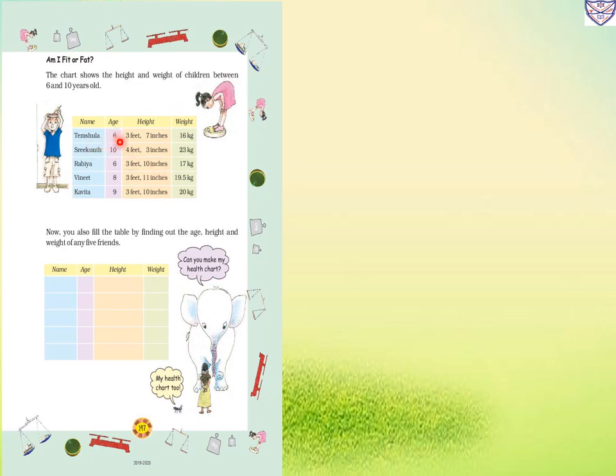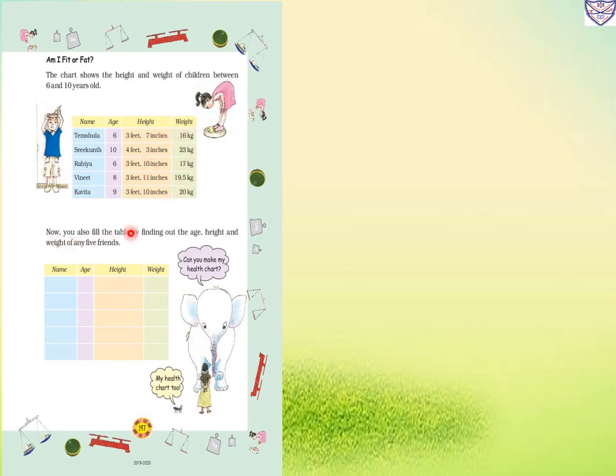Temshula, age 6 years, height is 3 feet 7 inches and weight 16 kg. Then Shrikun, age 10, height 4 feet 3 inches, weight 23 kg. Then Rabia, age 6, height 3 feet 10 inches, weight 17 kg. Then Vinit, age 8, height 3 feet 11 inches, weight 19.5 kg. And Kavita, age 9, 3 feet 10 inches and weight 20 kg. Height we will write in feet and inches, weight we will write in kg.